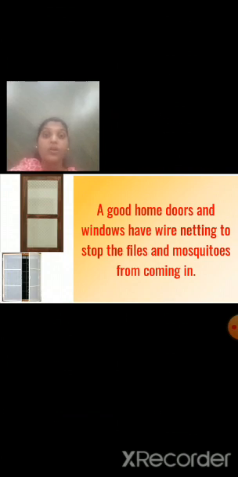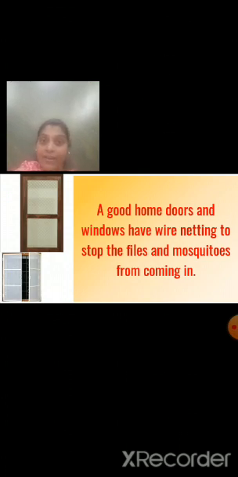To avoid flies and mosquitoes entering our house, what should we do? We should put wire netting on windows and doors. Can you see in these pictures? There is wire netting for the door and wire netting for the windows also.